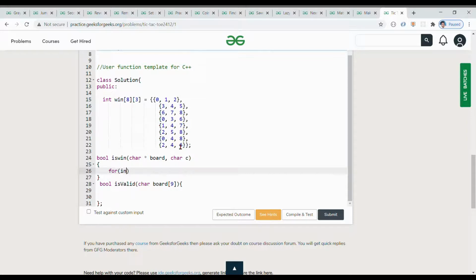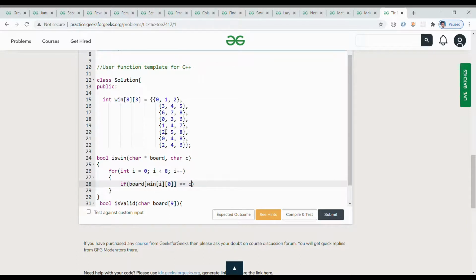I'm creating a for loop which starts at 0 and goes till 8. Why 8? Because there are 8 conditions where the user wins the game. Okay, and i plus plus. Okay, and I'm creating one if condition where board of win of i of 0 is equal to c.